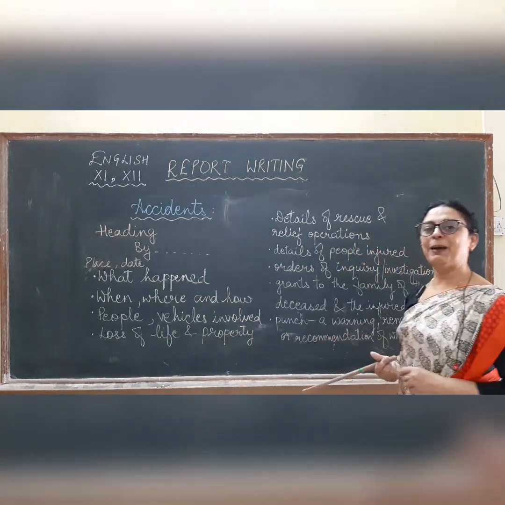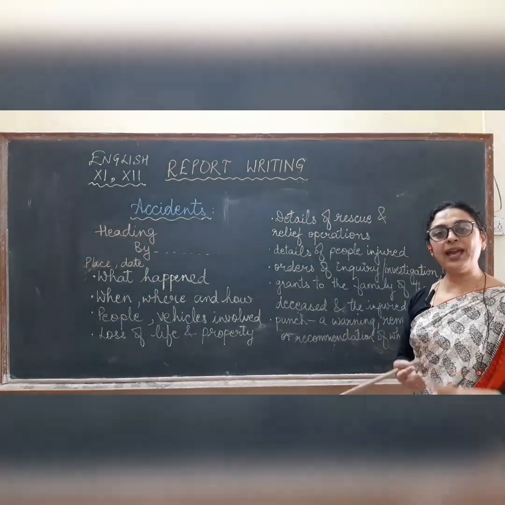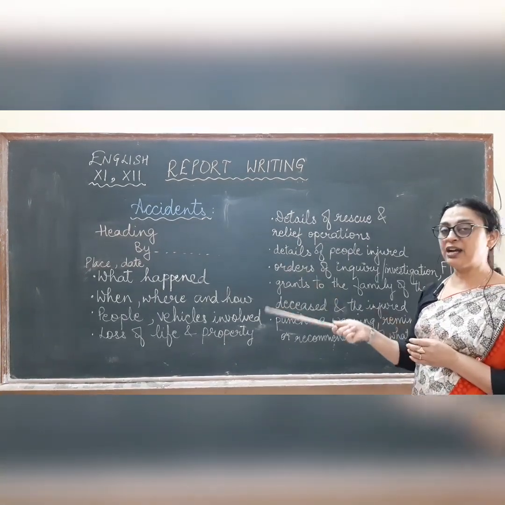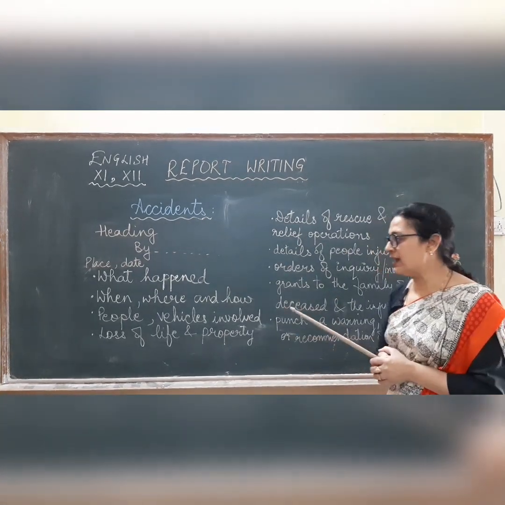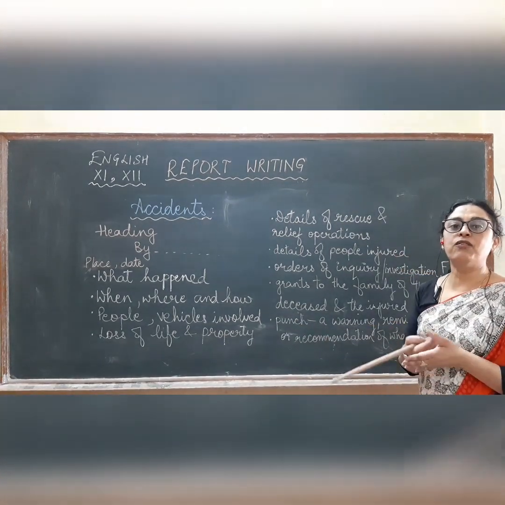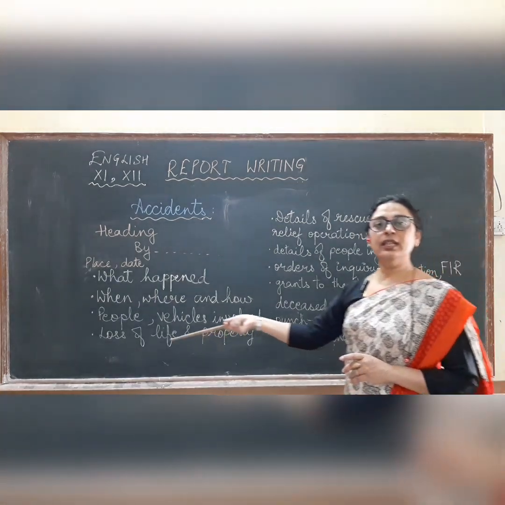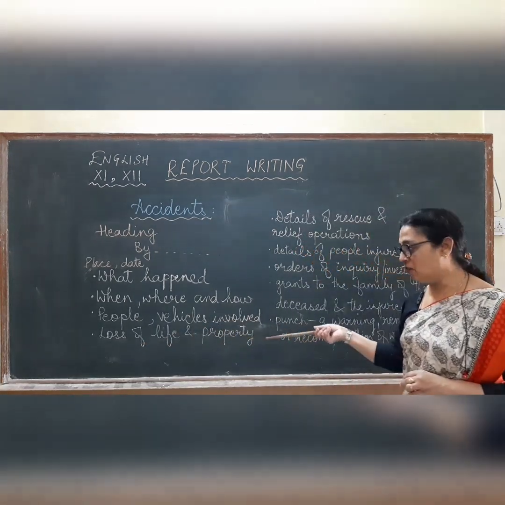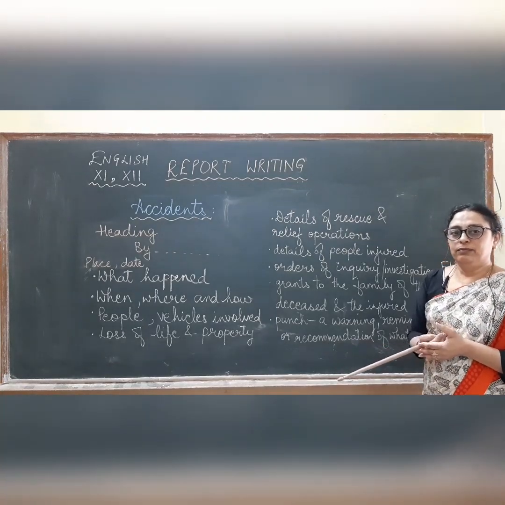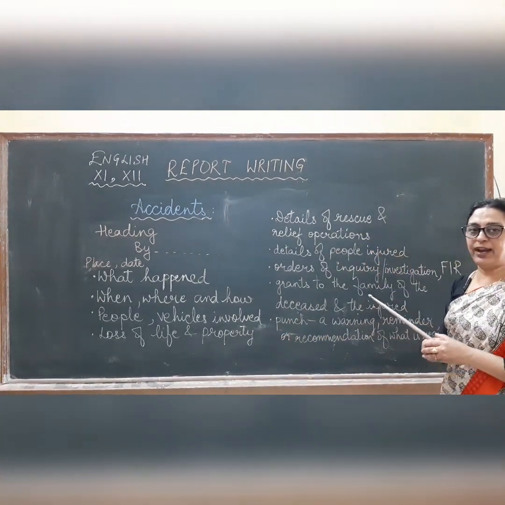After that, in the first paragraph, we start mentioning what happened, when, where and how. These points are very important, so you must keep them in mind. We start with the incident that has taken place, when, where and why. You have to mention why it happened, the reason behind the accident. Then we mention the number of people and the vehicles involved, also adding how many people have suffered, like loss of life and property is to be clarified in this.